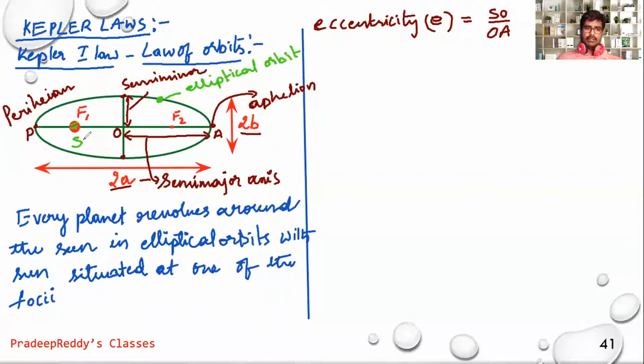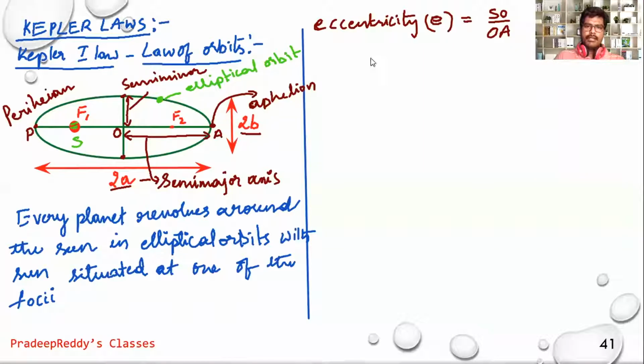In the figure you can see this is S and this is O. From the center of the elliptical path to the position where sun is situated is SO. From center of the ellipse to aphelion, it is OA. It is SO divided by OA.